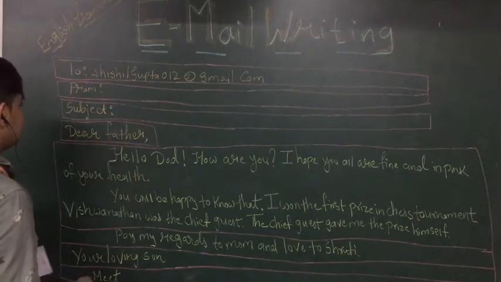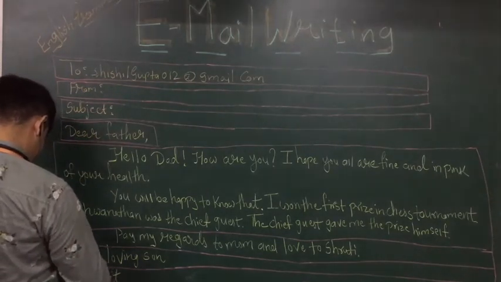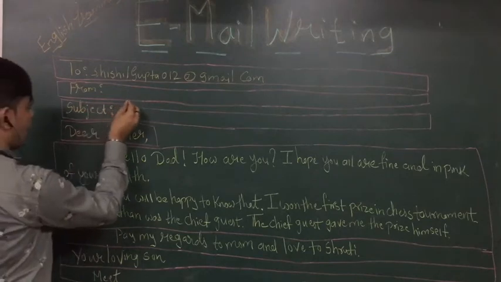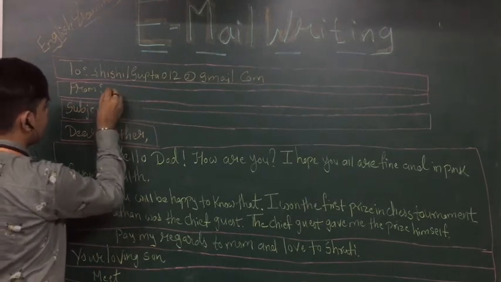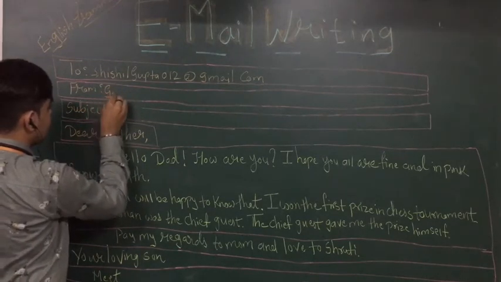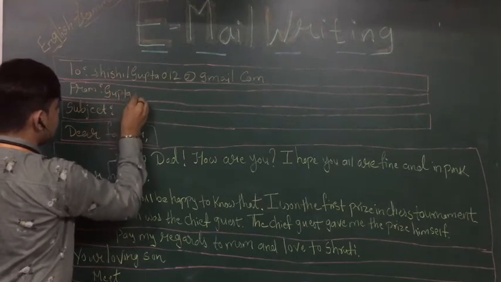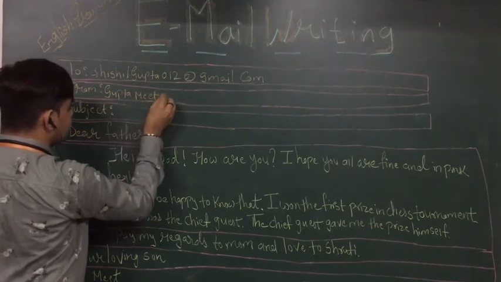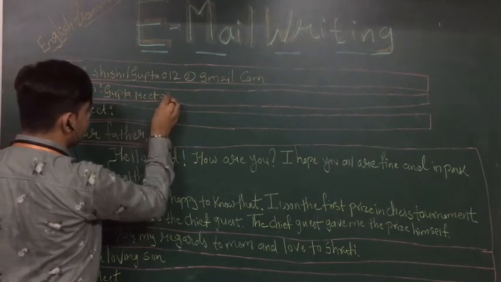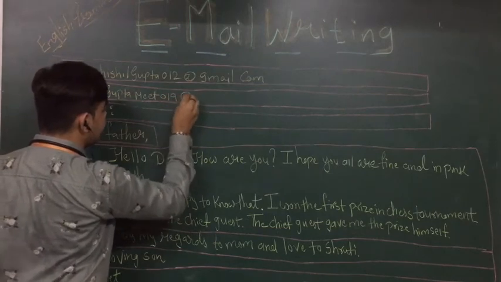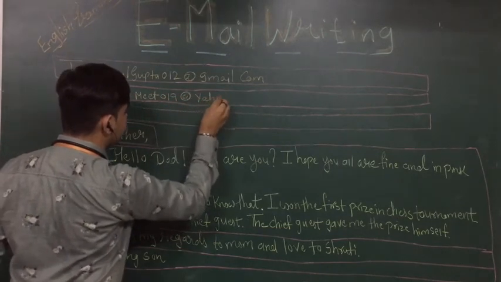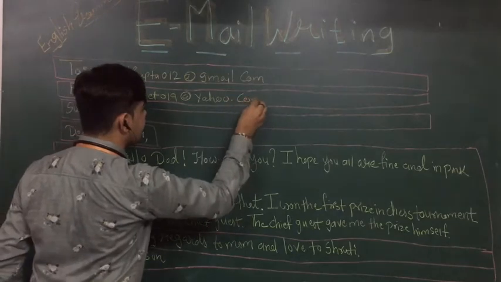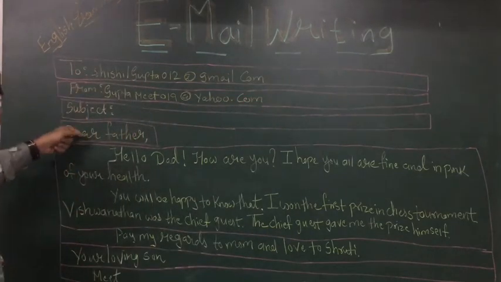So I am writing this from Gupta Meet 019 @yahoo.com. In this way I am writing.